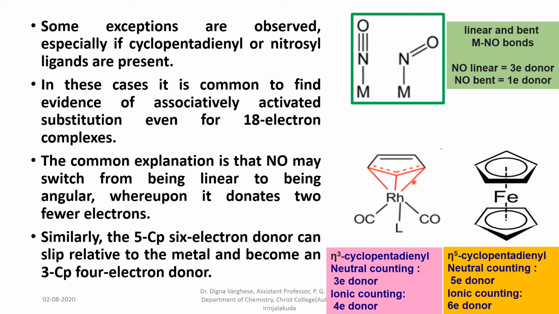In the case of this η3 cyclopentadienyl complex, the hapticity is 3, and in the neutral counting scheme it acts as a 3 electron donor. If it is an ionic counting scheme, it acts as a 4 electron donor. So this also leads to the substitution reaction mechanism being associatively activated substitution, even for 18 electron complexes.